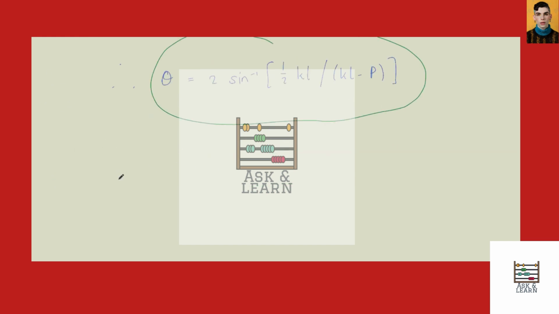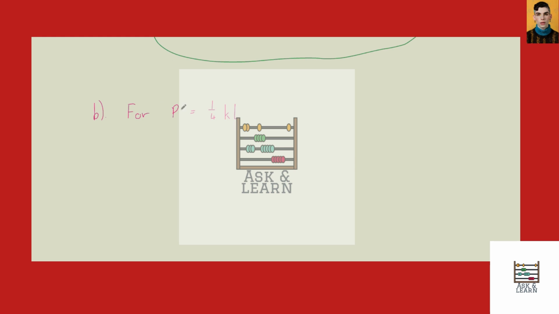Now for part B, we want to find this angle theta if we are given a value for P. We are told that at equilibrium P is equal to 1 over 4 KL. So if we go back to our expression for sine theta over 2, we have sine theta over 2 is equal to a half KL over 3 over 4 KL, which simplifies to 2/3.